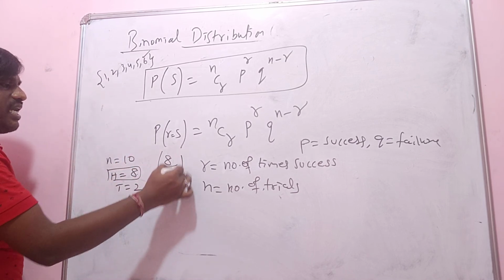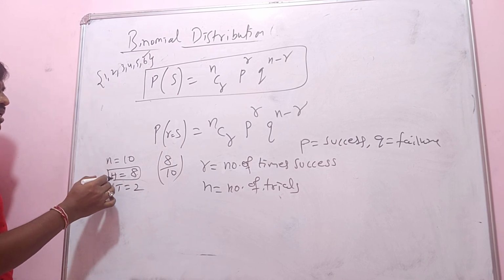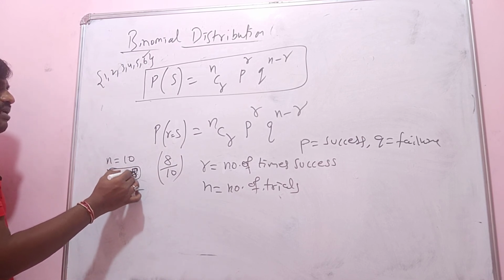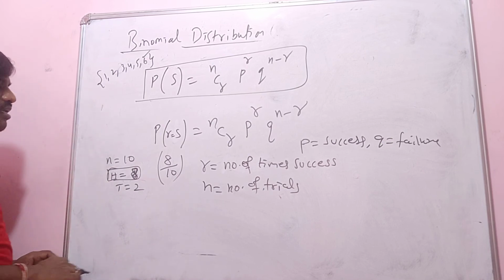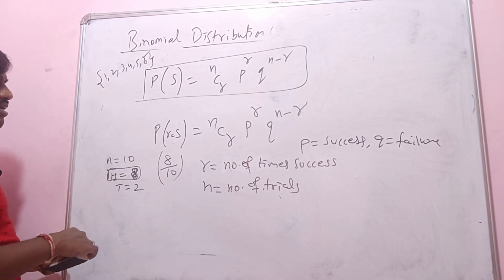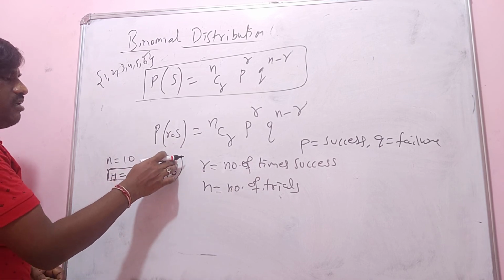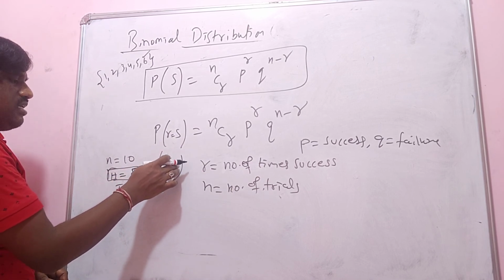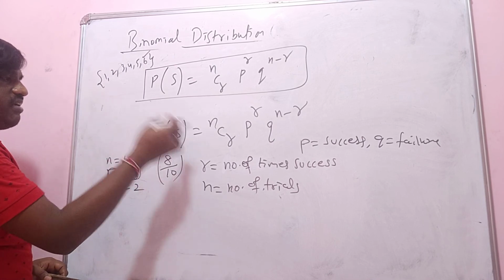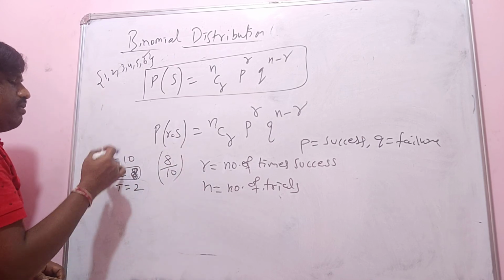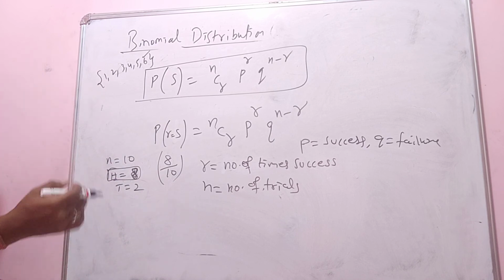Probability of getting head is 8 by 10. Probability of getting tail is 2 by 10, like that we'll do.